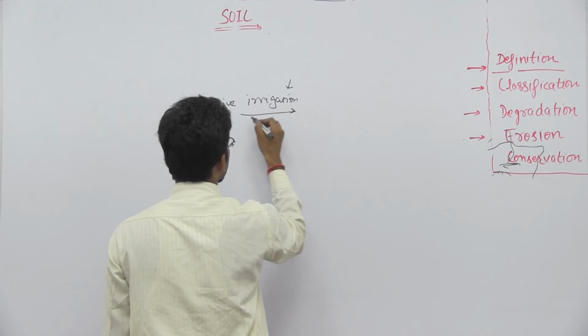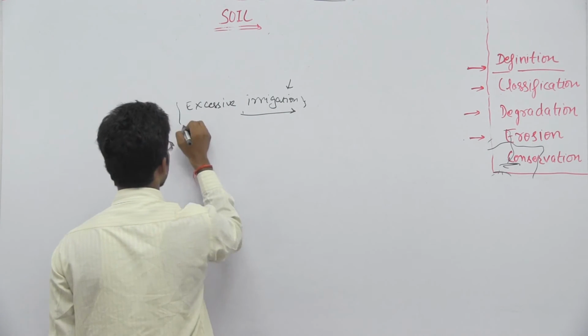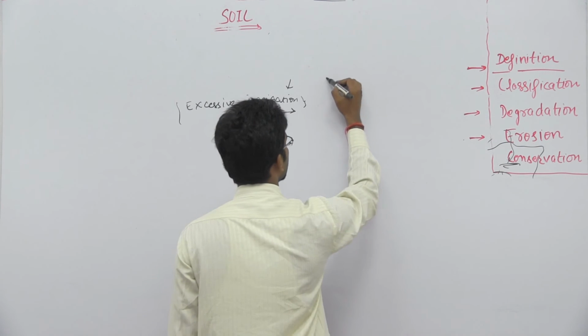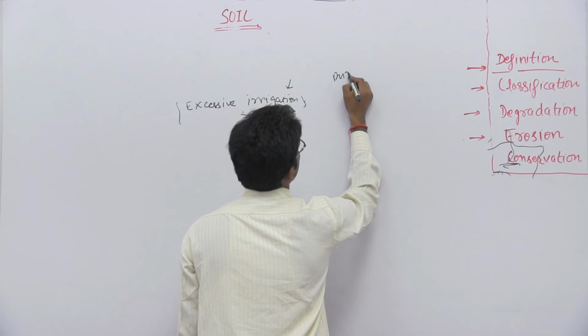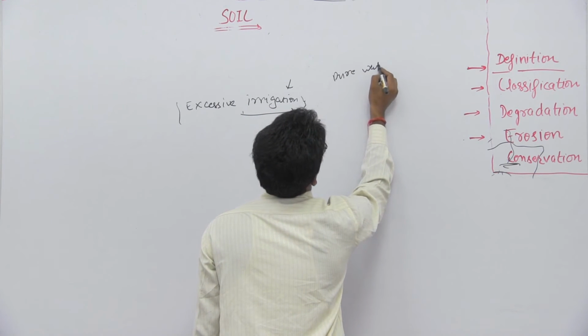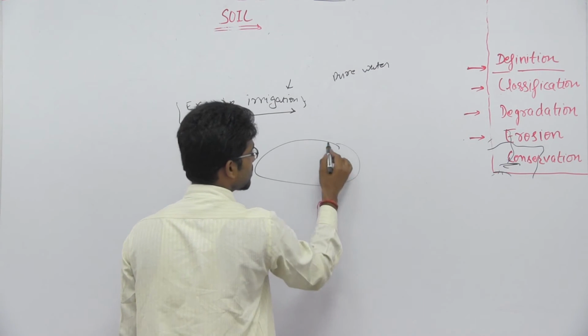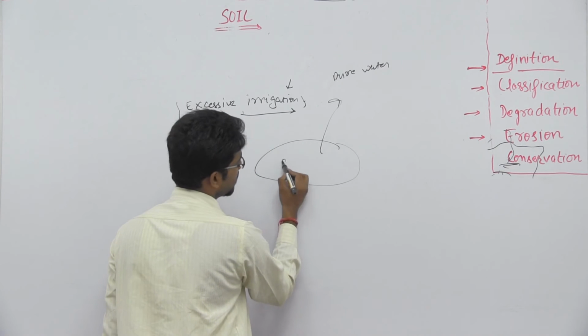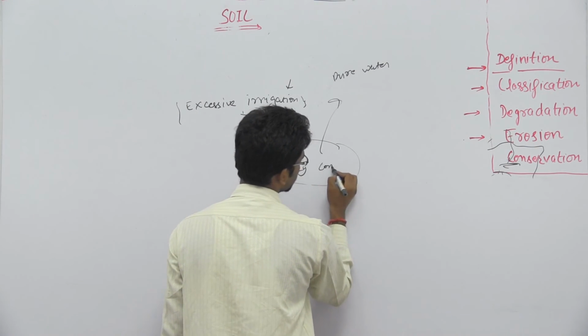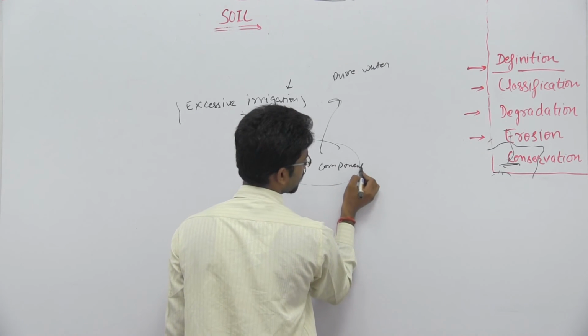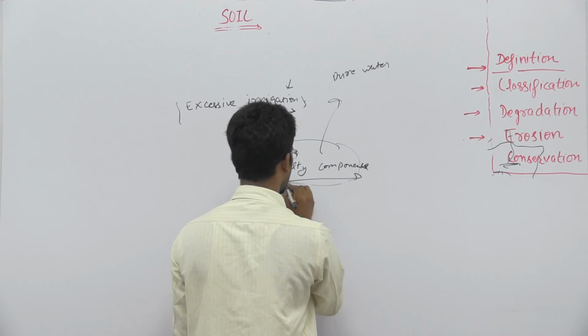So because of that excessive irrigation in dry climate, the pure water basically evaporates, and the salty components remain in the ground.